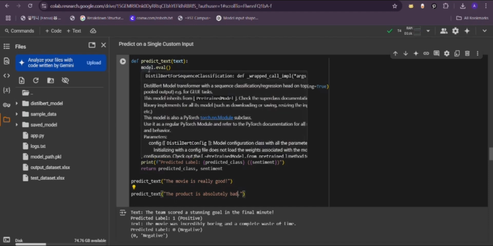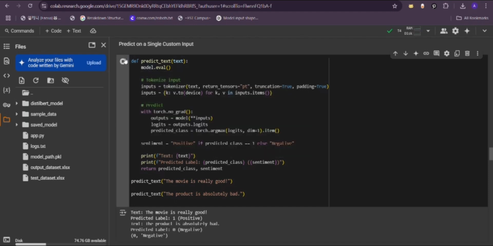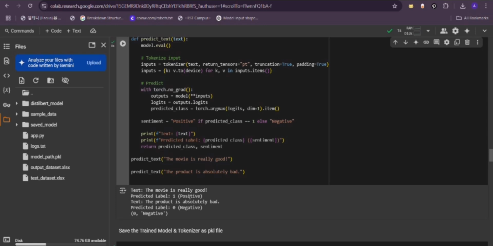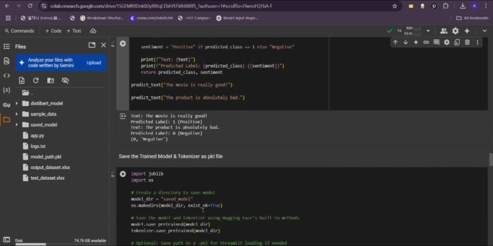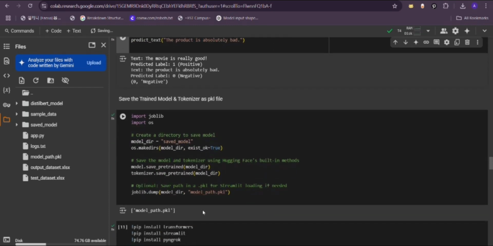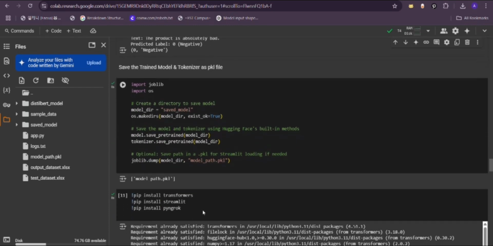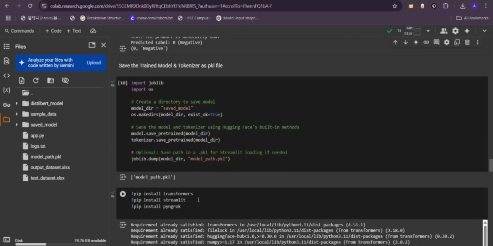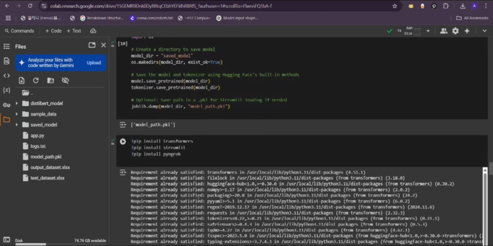Then I will see if it detects correctly or not. So here is the output where the first text, the movie is really good, is positive, and the second, the product is absolutely bad, is negative. So the model predicted it correctly, and I have then saved the trained model as a pkl file, which will be used further for deployment using Streamlit and pyngrok.